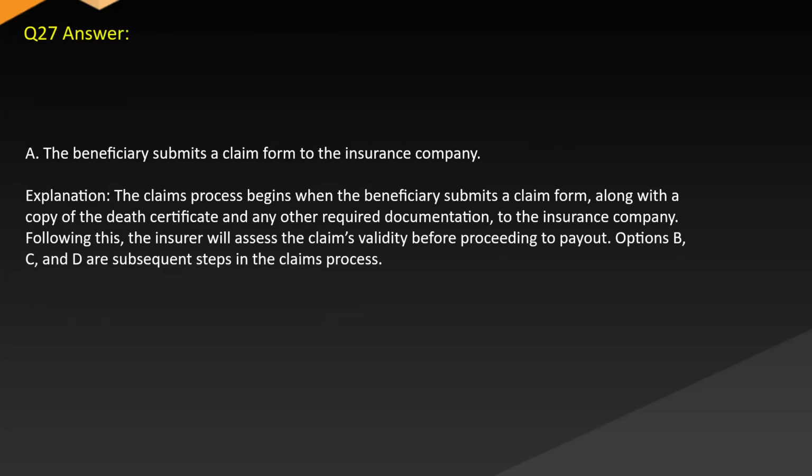Answer A. The beneficiary submits a claim form to the insurance company. Explanation: The claims process begins when the beneficiary submits a claim form along with a copy of the death certificate and any other required documentation to the insurance company. Following this, the insurer will assess the claim's validity before proceeding to payout. Options B, C, and D are subsequent steps in the claims process.